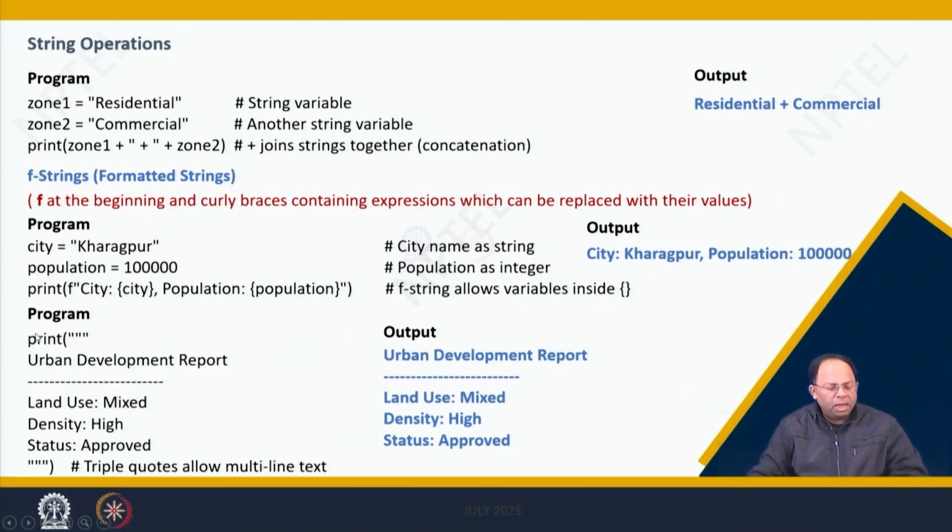And then the final program: if you want to print something just for display purposes, like multi-line text, you need to put it in triple quotes. That's again a syntax. When you use these triple quotes, it will be printed in the same way it is listed in the program. So the output would look like urban development report, then the line, and then the three lines of land use mix, density high, and status approved.